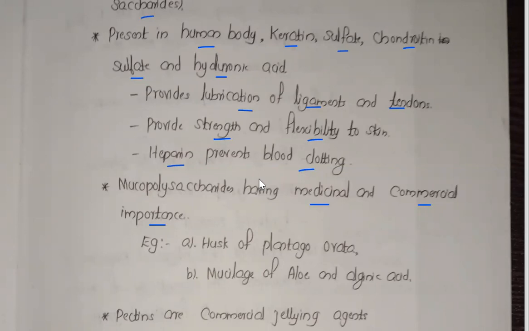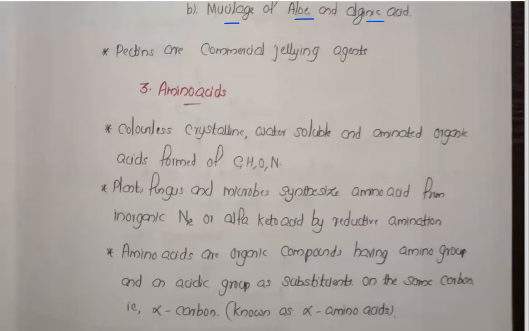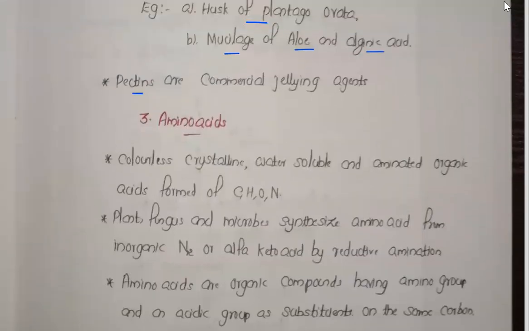So medicinal importance, there is the example husk of Plantago ovata, just before we discussed, and aloe vera and azelaic acids. That mucilage is also used for medicinal purposes. Now the next one, pectins are also there. That is used as gelling agents.